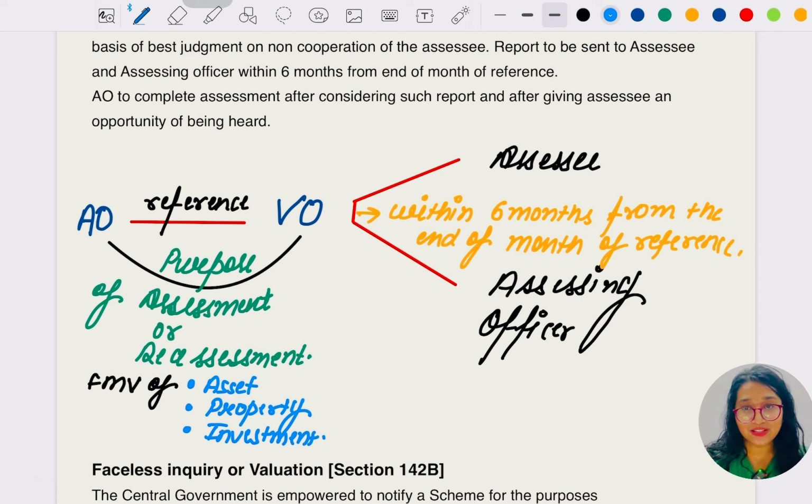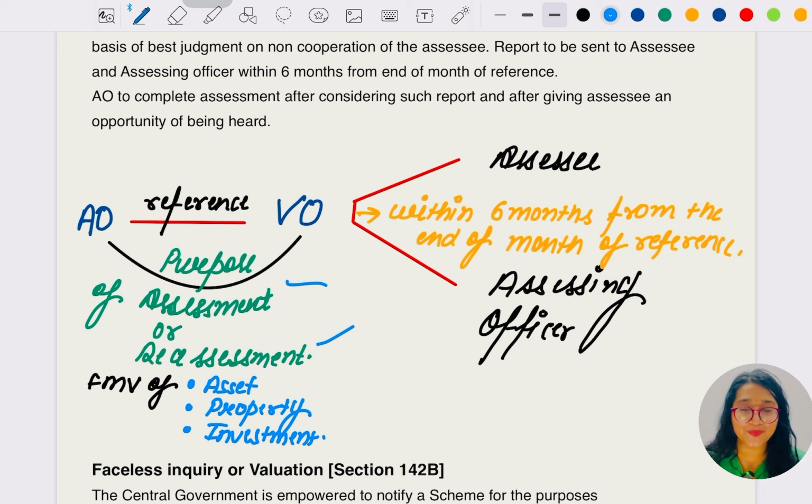Okay, let's go for the diagram which I have written. With the help of the diagram, you'll be able to understand. The AO makes a reference for the purpose of assessment or reassessment, for the fair market value of an asset, property, or investment. So the AO is going to refer to whom? The valuation officer, the VO.